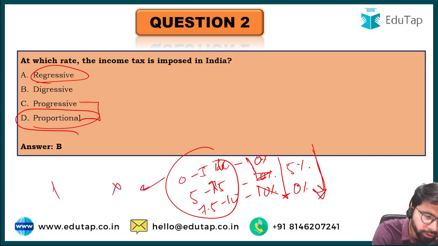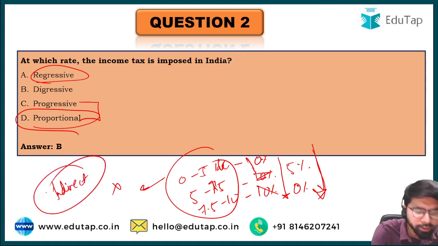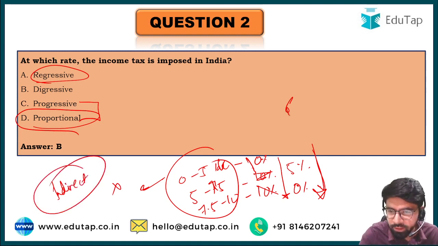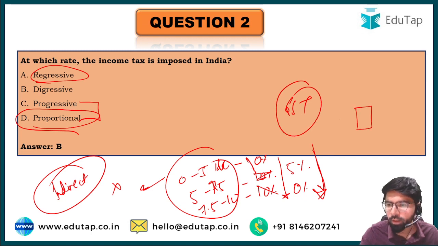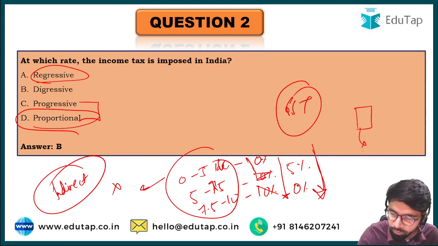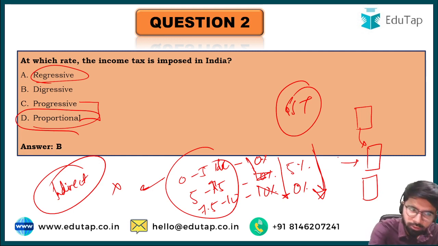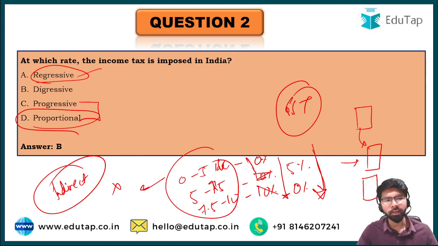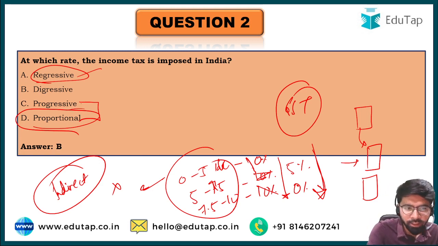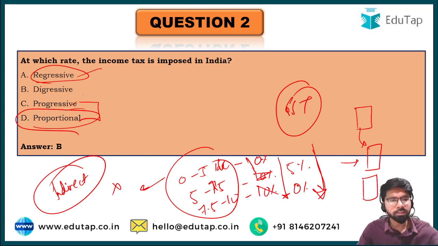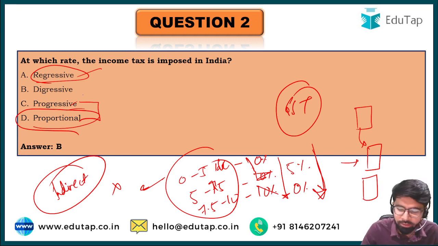This is followed with respect to the indirect tax, where for example the GST is charged irrespective of the person. Either you are buying any products within the retail stores, or you are going and consuming the services of any restaurant, everyone is taxed the same. So this is a kind of regressive, because even poor people are subjected to high rates of GST. So that is an example of regressive system. Usually indirect taxes are an example of regressive, and the direct taxes are an example of progressive and proportional. The right answer here is option B, that is digressive.